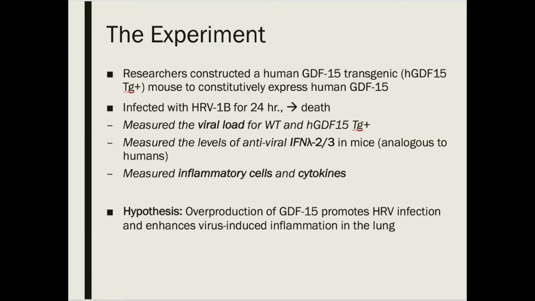So let's talk a little bit about the experimental setup. The researchers in this study used a transgenic mouse model that constitutively expresses human GDF-15, and they compared it to wild-type mice throughout the study. They then either infected these mice with the HRV-1b for 24 hours, or they did not infect these mice as a control.